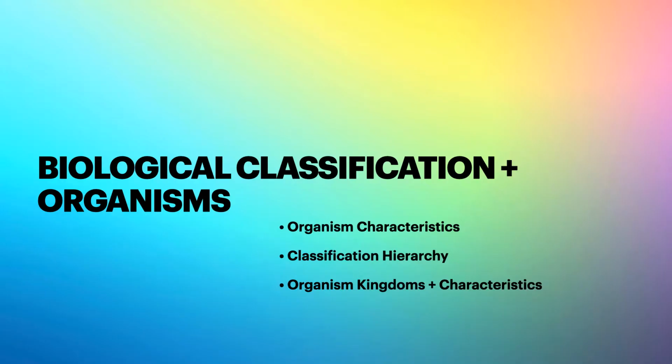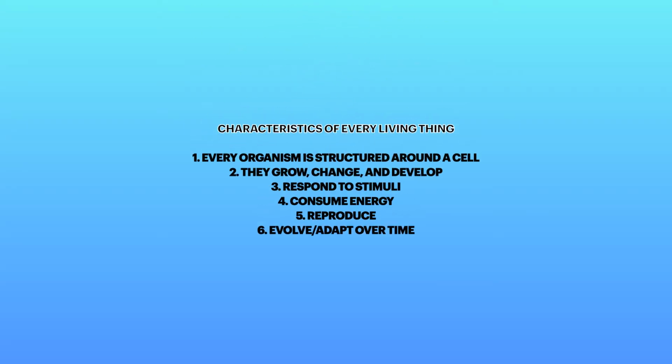This section of the video is titled Biological Classification and Organisms, and it covers organism characteristics, the classification hierarchy, and organism kingdoms and the kingdom's characteristics. Every organism has these 6 characteristics. If something has these 6 characteristics, it is alive and therefore an organism. The first characteristic is that every organism is structured around the cell. This means that every organism has a basic unit of structure and function, which is the cell. Every organism is made of cells.